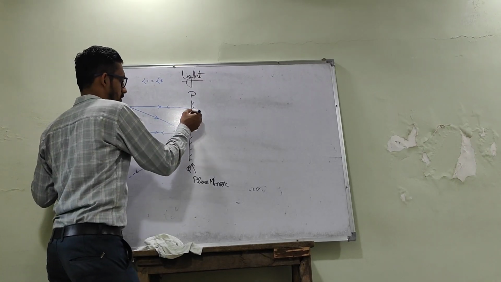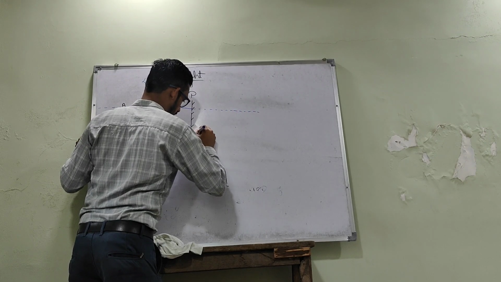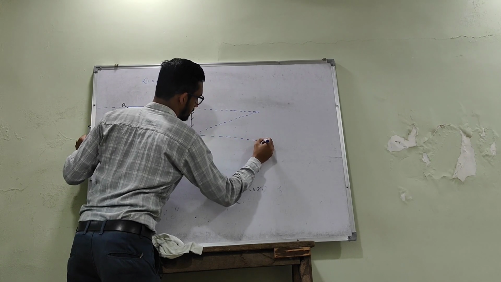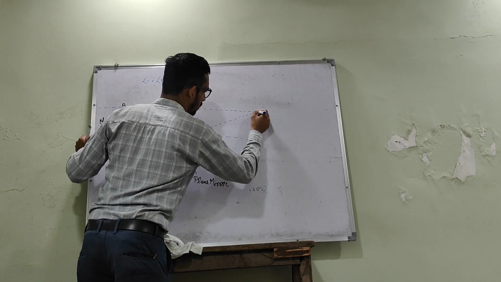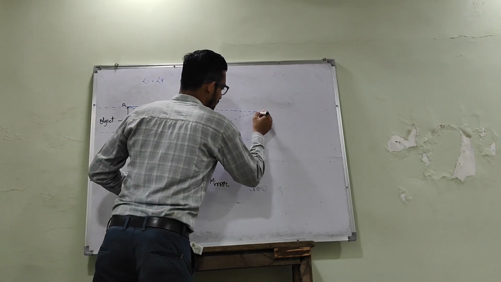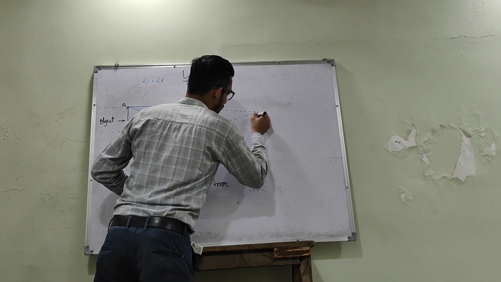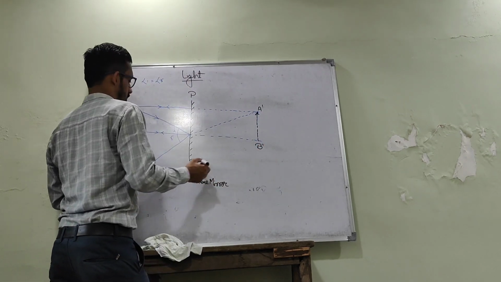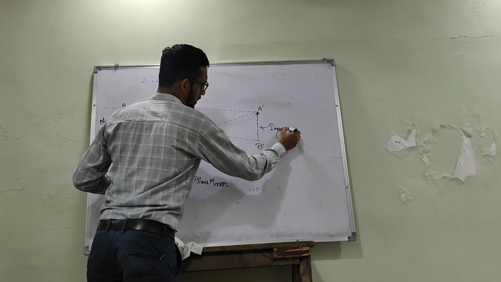So how is it possible? When we extend these light rays behind this mirror, we will see an intersection where we will get a virtual image of our object AB. We can name it A dash, B dash. This A dash, B dash will be our image.